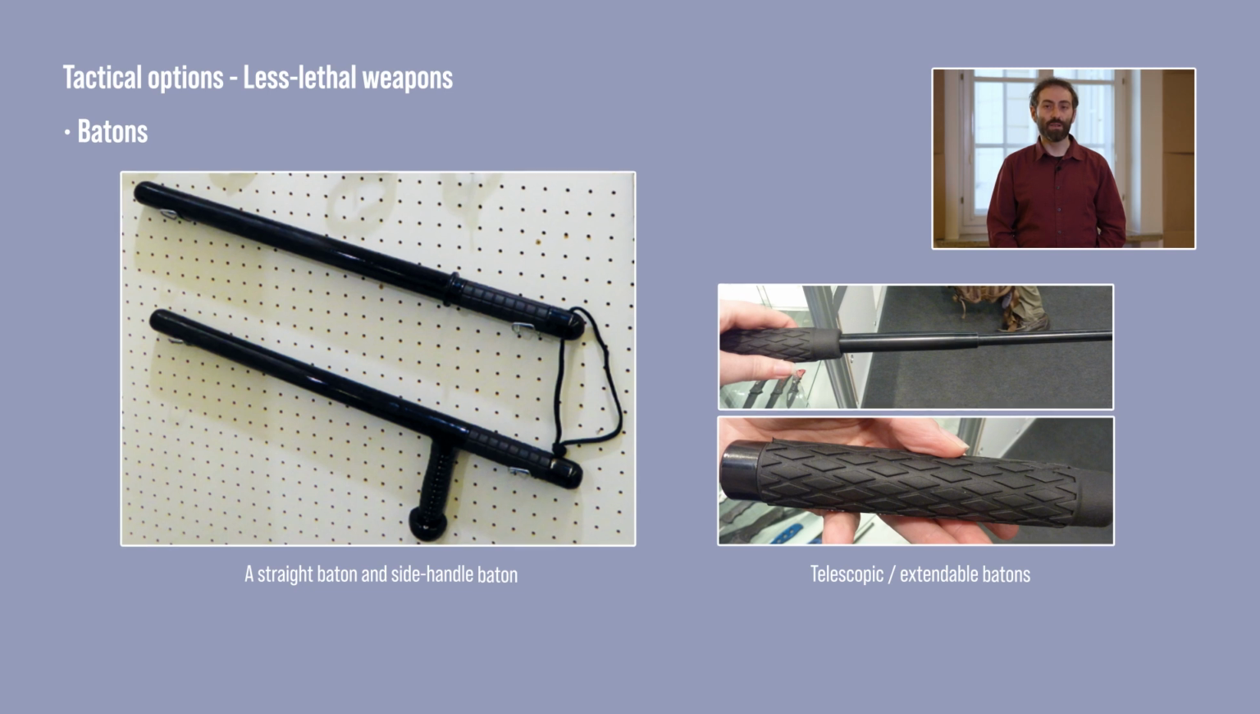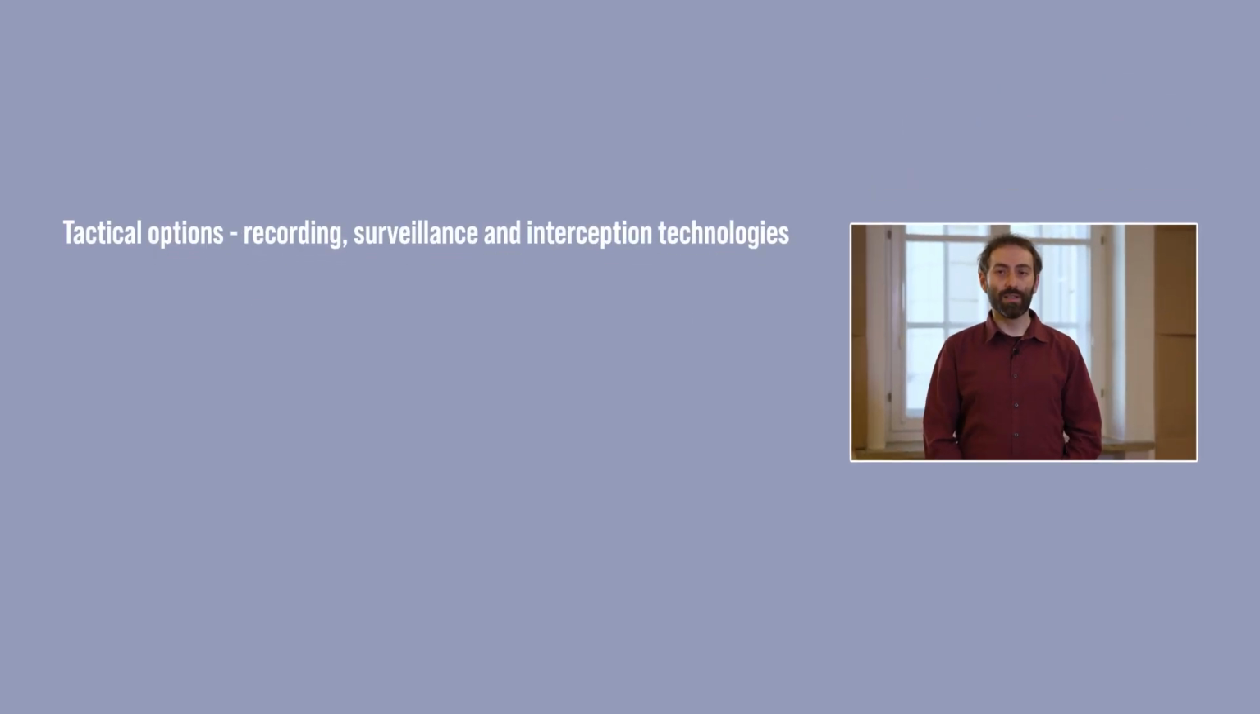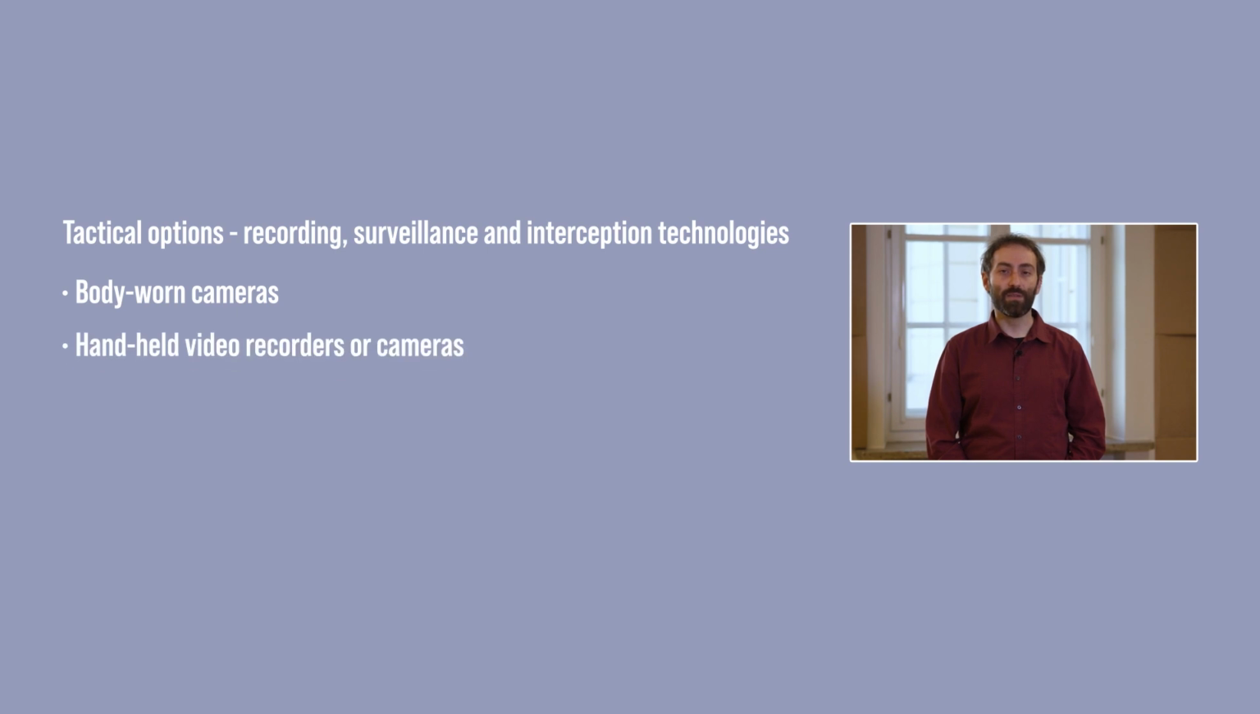In addition to these, law enforcement in some states also use dogs and horses for crowd management. We should record their use in the context of assembly policing. Finally, we should note down any recording, surveillance, and interception technologies that police use during assemblies. There are many types of electronic surveillance and interception technologies used by law enforcement, including body-worn cameras, handheld video recorders or cameras, drones, signal jammers, which can sometimes unduly impact on the ability to organize and take part in assemblies.